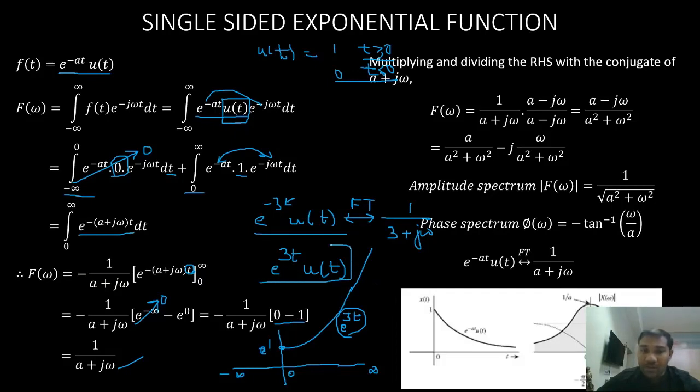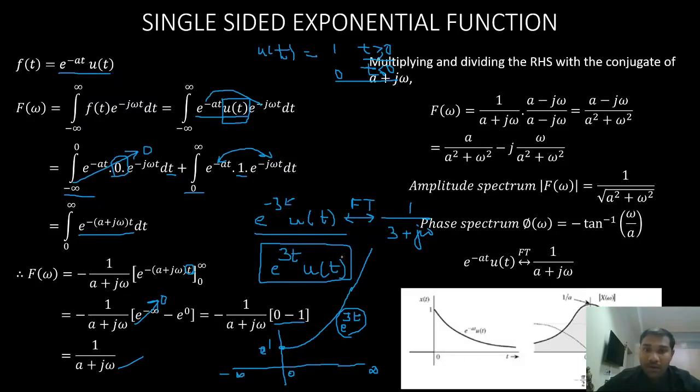For such signals, we cannot find the Fourier transform. But there exists a Laplace transform, which we'll see in the 5th unit for such signals. Okay. So for now, if the given signal is absolutely integrable, then we will find the Fourier transform.